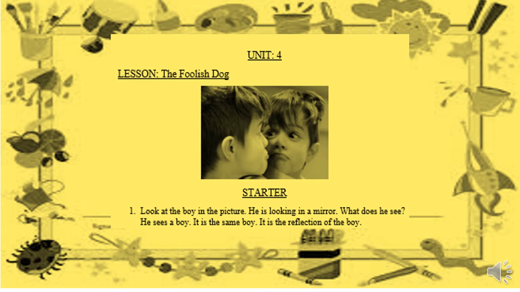So you can see the same thing in the opposite direction, in something having a surface smooth and bright. In this picture the boy is looking in the mirror and he can see his own face in the mirror, and this is called the reflection of the boy.